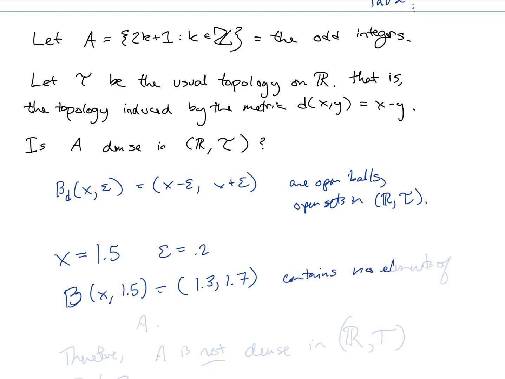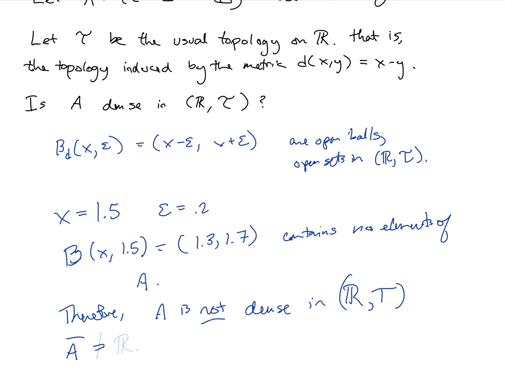Contains no elements of A, and therefore A is not dense in R, tau, because A closure is not equal to the entire set of real numbers. If A closure was equal to the entire set of real numbers, then any open set in R would contain some integer. Or more specifically, there are open sets that do not contain odd integers. So now let's look at our next example.